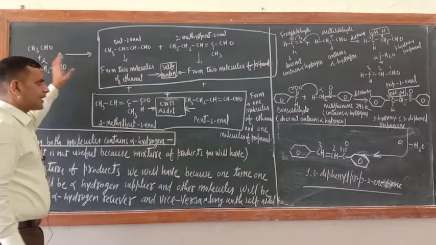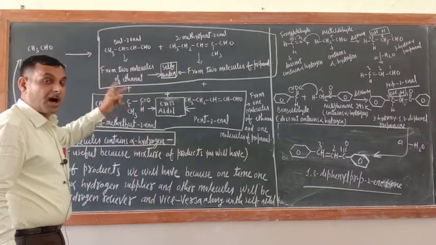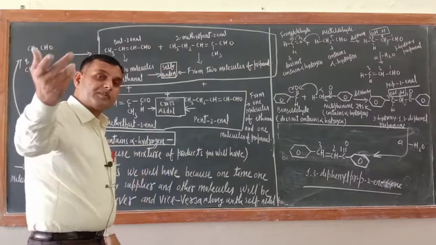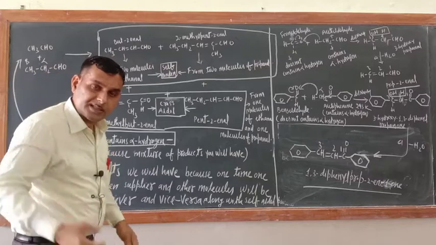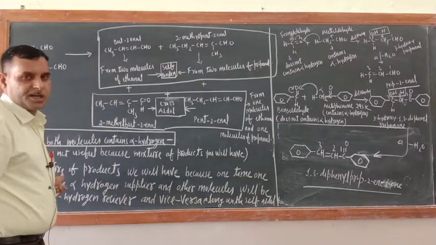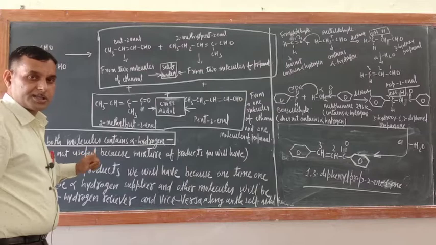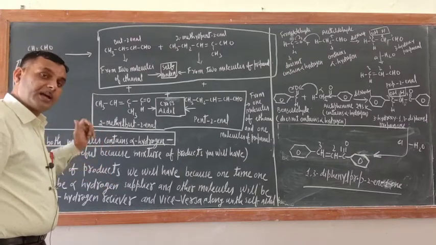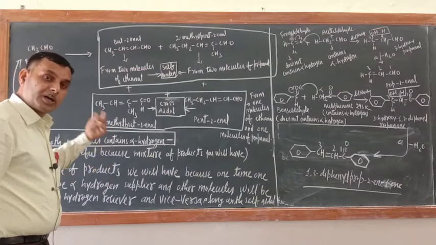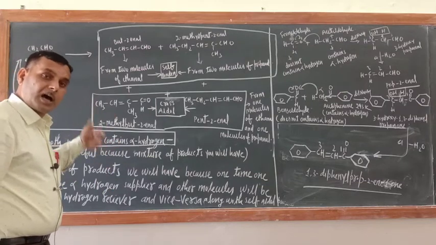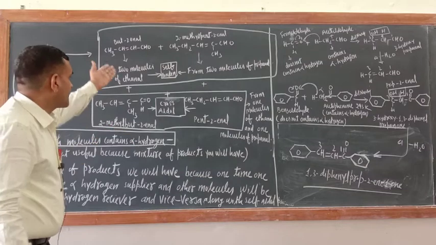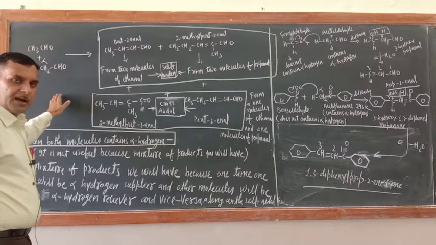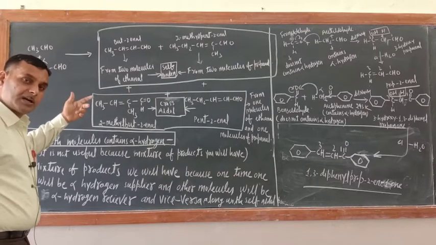And now just see, when ethanal reacts together or propanal and propanal react together, this aldol condensation becomes equal to self aldol condensation. So in cross aldol condensation, if you take molecules and if both are having alpha hydrogen, then in addition to the cross aldol, simple aldol or self aldol will also be there, as is the case here. Are you getting my point or not? Actually we have taken ethanal and propanal, thinking that cross aldol would be there.